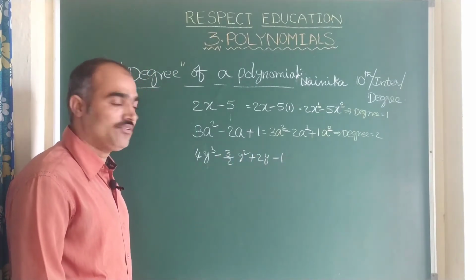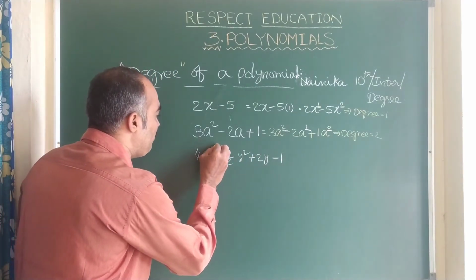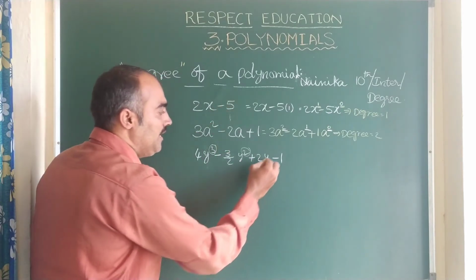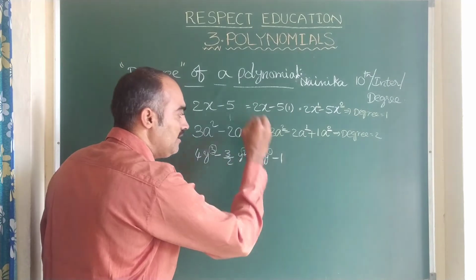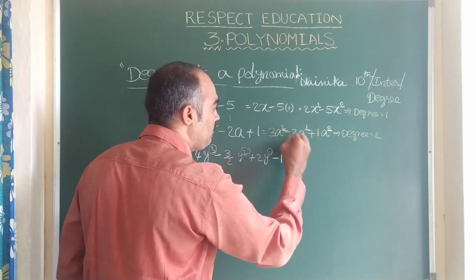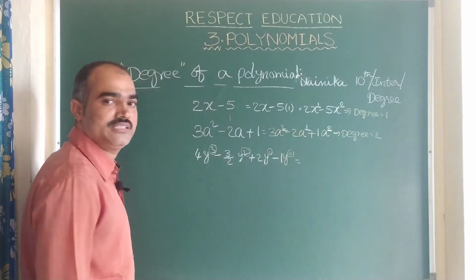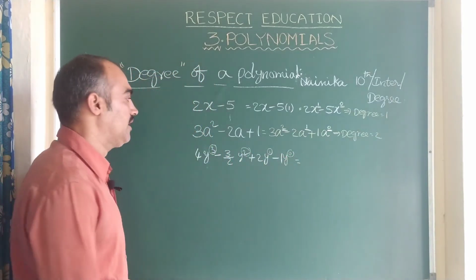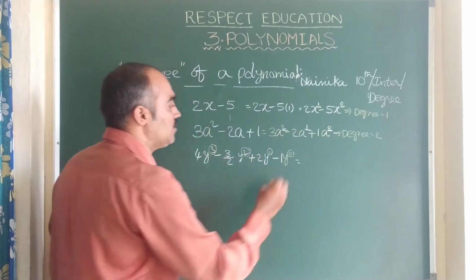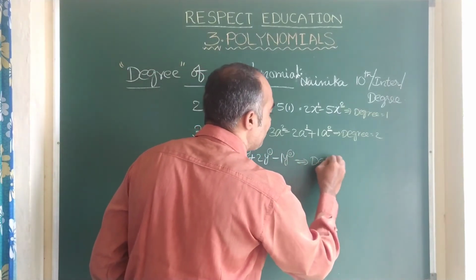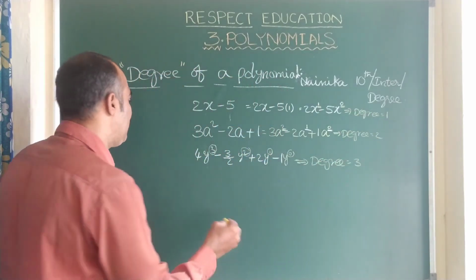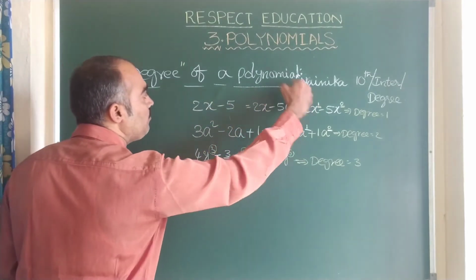In this, let us take the powers again. Here you see y power is 3. Here y power is 2. Here y power nothing is there, means 1. Actually here y is only nothing. So we can add y power 0. Among these powers, which is the highest power? 0, 1, 2, 3. Highest power is 3. So that is only degree. So here I would like to tell you what is a degree of a polynomial.